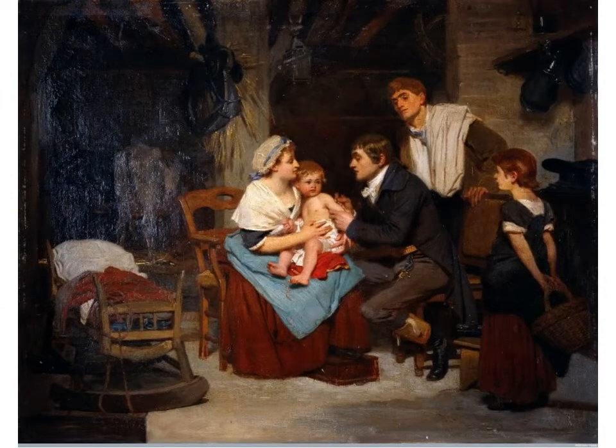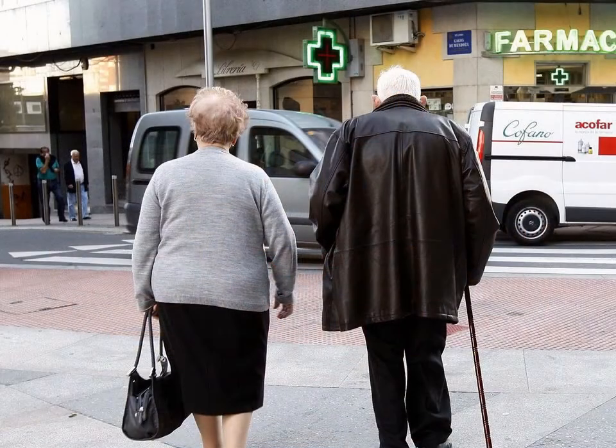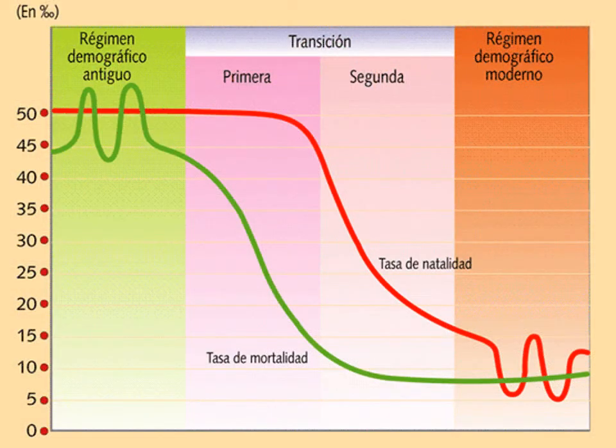doctors with a higher preparation, antibiotics, and so on, that allow the people to grow more and more and finally to reach higher life expectancies, so the population starts getting old. This is a very important graph. It shows the main stages of the evolution of population. First, we've got the ancient demographic regime.